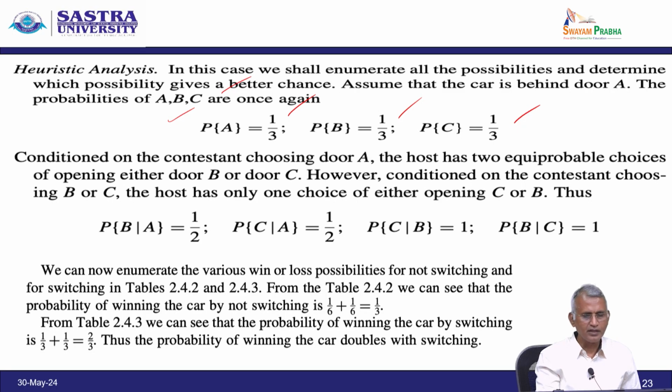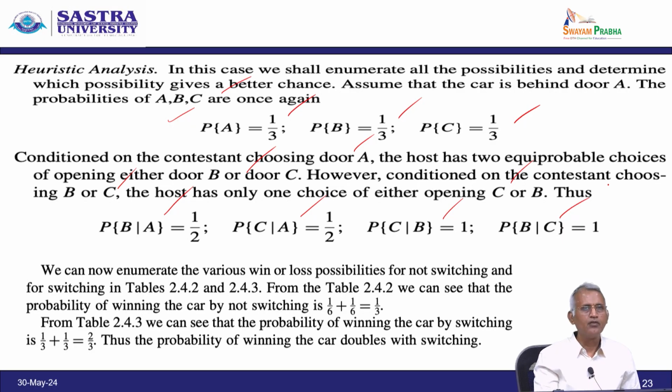Therefore, on the condition of the contestant choosing the door A, the host has two equiprobable choices of opening the door B or door C. However, on the condition of the contestant choosing B or C, the host has only one choice, either opening C or B. Therefore, probability of B given A is 1 by 2, probability of C given A is 1 by 2, C given B is 1 and B given C is 1.